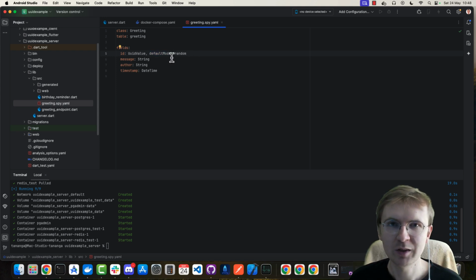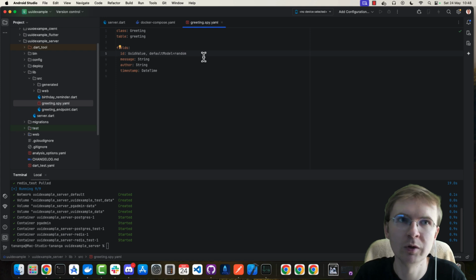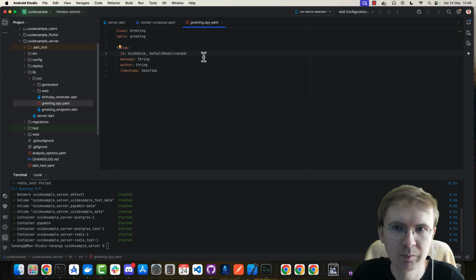In the documentation they're gonna tell you that it's just default, but just default doesn't work. So you need to add the default model, or you need to add default persist.